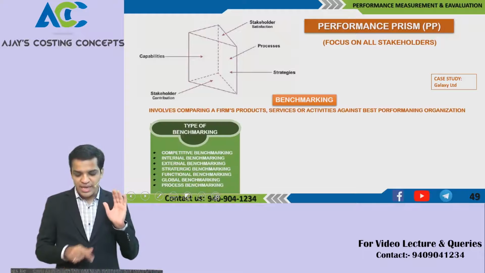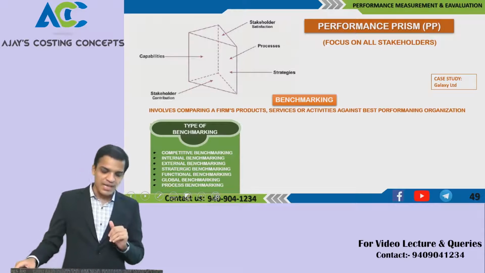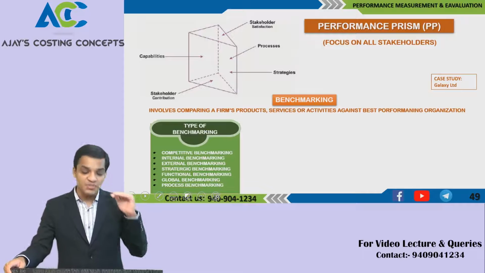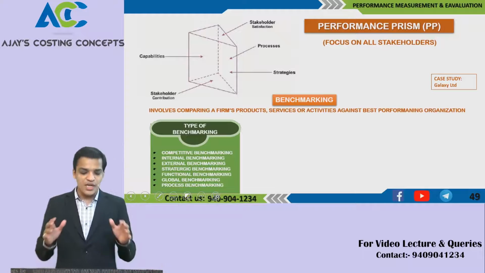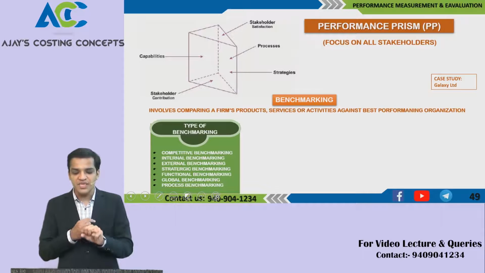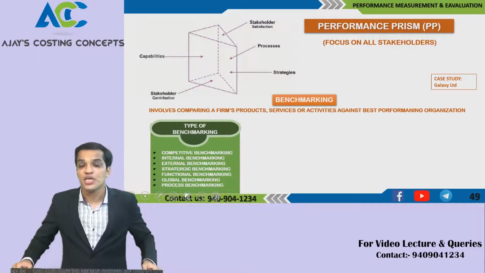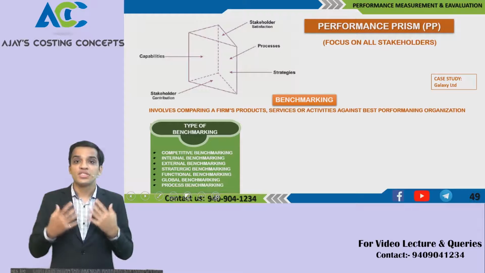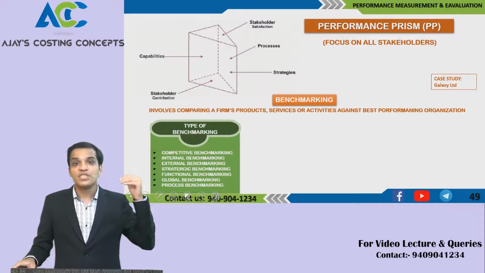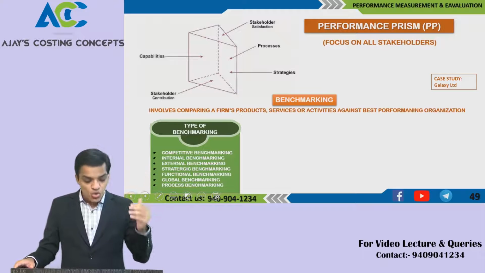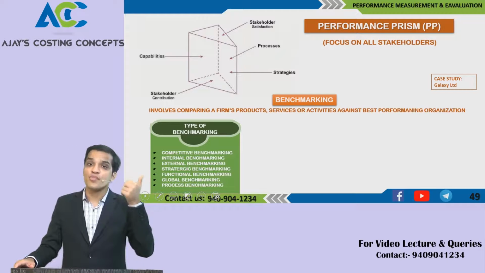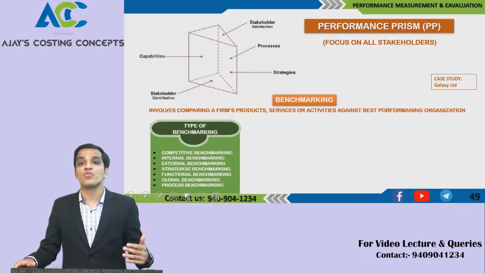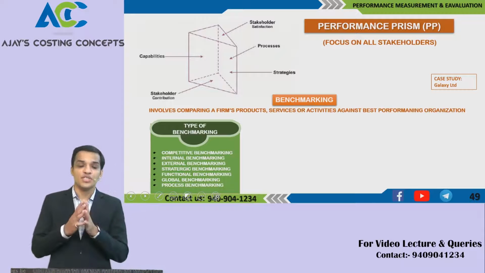Then what comes is benchmarking. Now what does benchmarking say? Benchmarking we have already heard about. Benchmarking is something where you are putting some standards. It involves comparing a firm's products, services, and activities against best performing organizations. So in the field of, for example, classes, or in the field of chartered accountants or any manufacturing product, you see which are the best organizations, you benchmark yourself, you compare your product, activity or service with them, to have more and more improvements, evaluation and innovation in the organization.